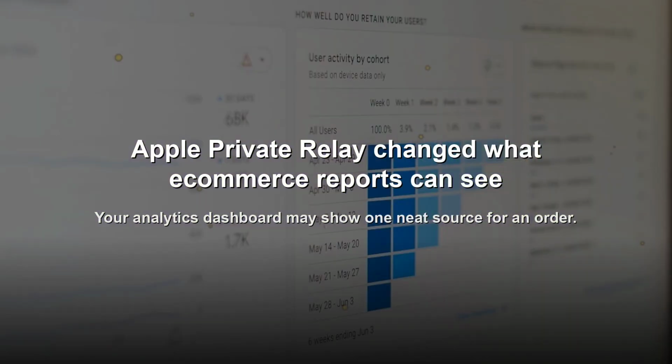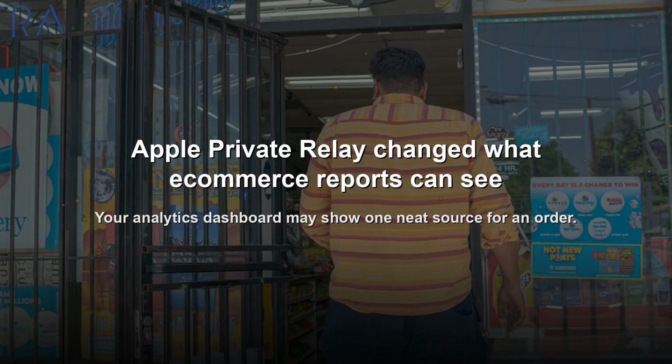The reporting effect varies by browser and device. It also depends on privacy settings and the analytics setup. A session may lose IP context. It may show weaker referral information. It may fail to preserve a reliable connection between the first visit and the order. Private Relay does not erase every field from every visit. So, treat it as a source of uncertainty rather than a universal reporting switch.